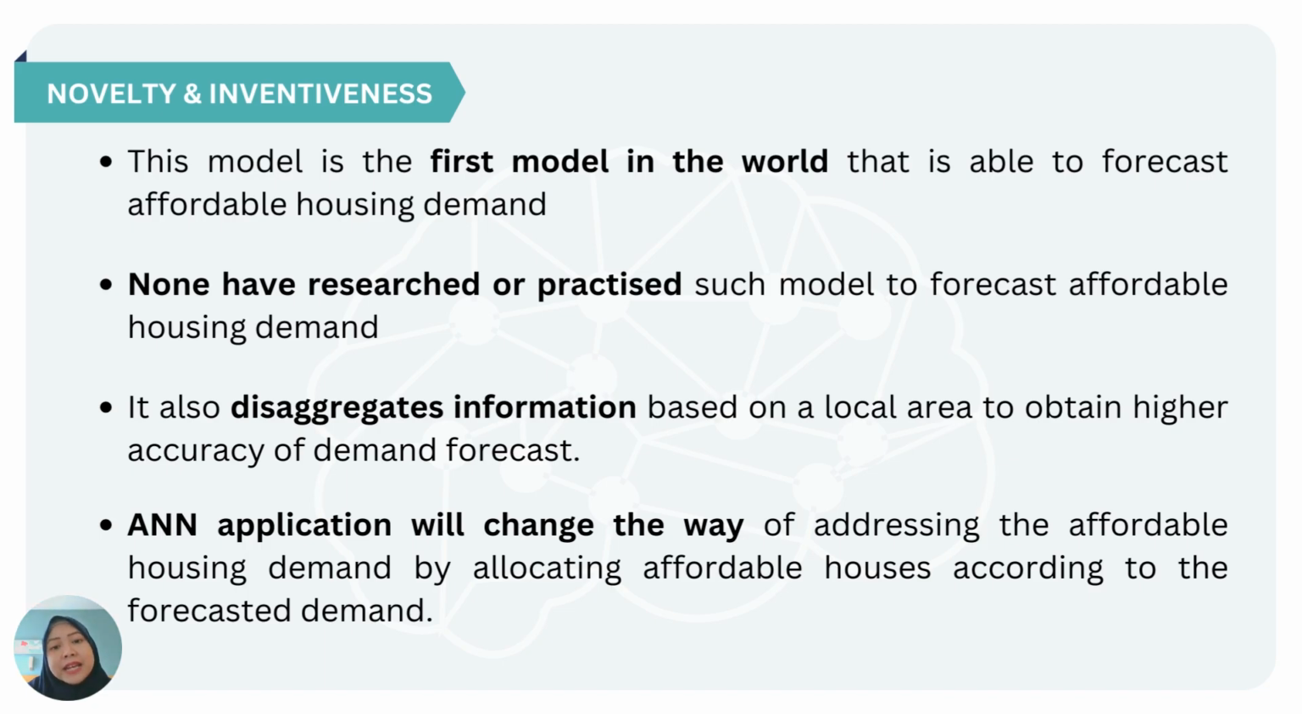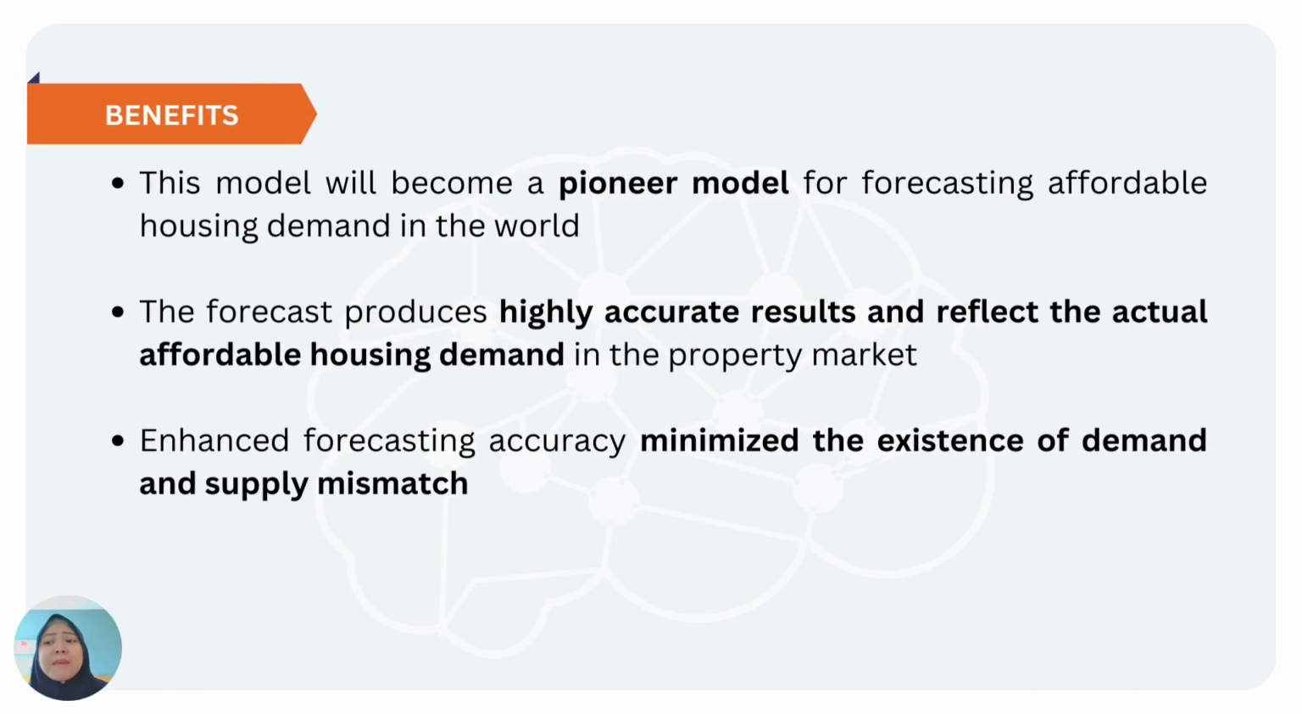Thus, applying ANN will change the way of how the affordable housing demand is addressed, i.e., in this context, by allocating affordable houses according to the forecasted demand. This model will become a pioneer model for forecasting affordable housing demand. The forecast produces highly accurate results and reflect the actual affordable housing demand in the property market. Enhanced forecasting accuracy will minimize the demand and supply mismatch.